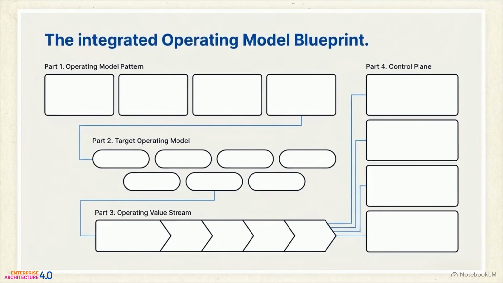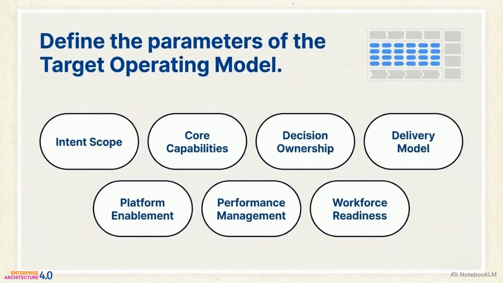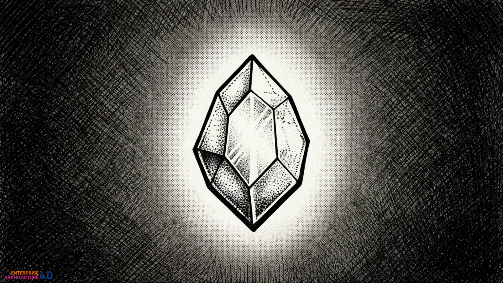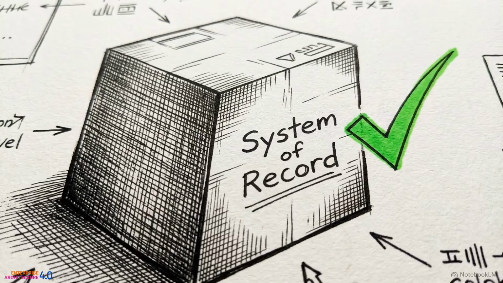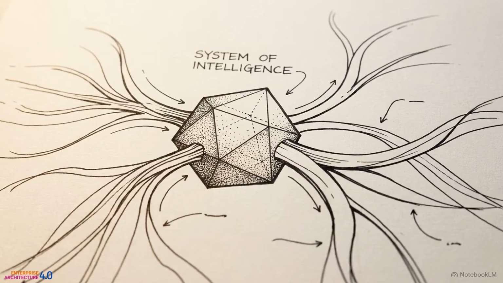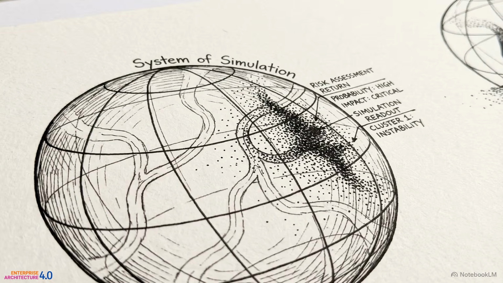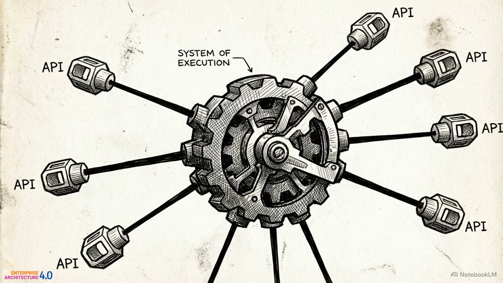As illustrated in the DXC framework, the architecture demands the exact alignment of your operating model pattern, your continuous control plane, and your governed value stream. Establishing this model means defining strict target parameters before writing any code. You must clearly establish your intent scope, where the system may operate, and lock in your decision ownership to trace accountability. If you take away a single sentence from this model, it is this: record is what is true. Intelligence is what we infer. Simulation is what we test. Autonomy is what we decide. And execution is what we do.